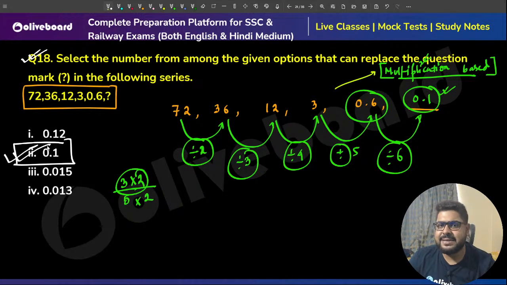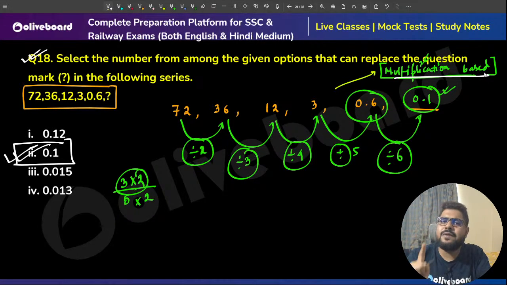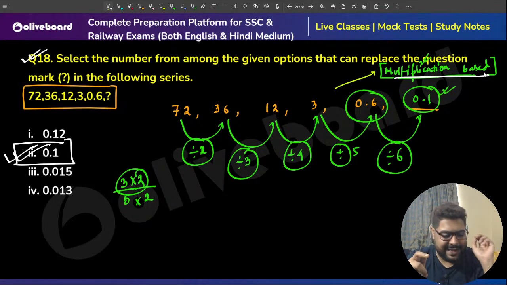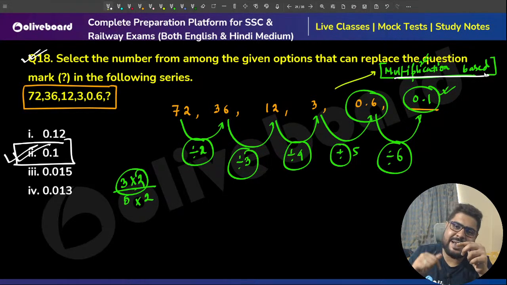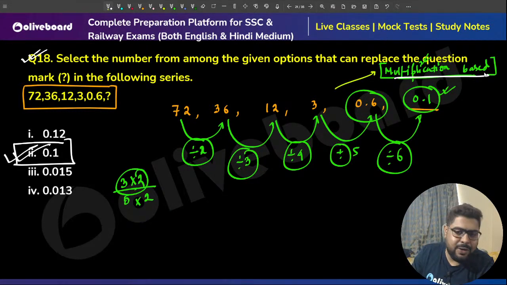Very, very simple question. The trick is to understand this is a multiplication based series. Again, a quick repetition: whenever you see the jumps are very big, meaning it is either rapidly increasing or rapidly decreasing, something is going on. The cutoff here, I always say, is twice. If it is increasing more than twice, or decreasing more than twice, at least once think about a multiplication based series.